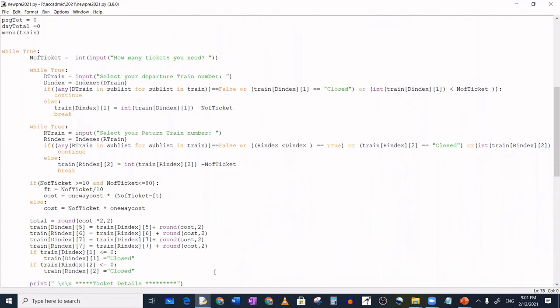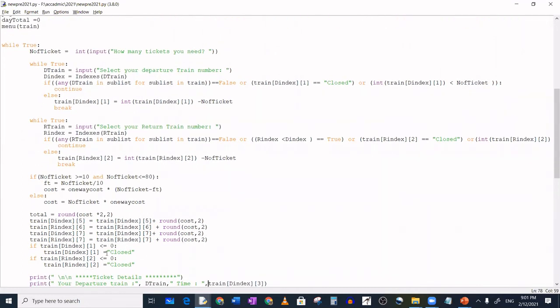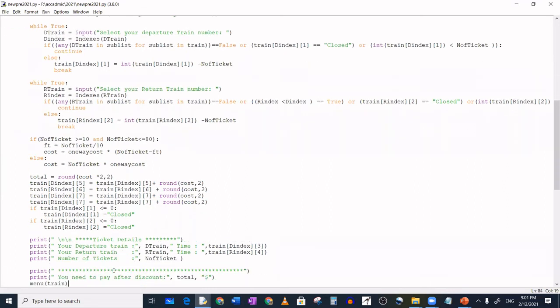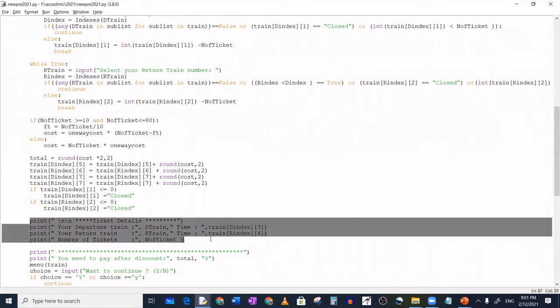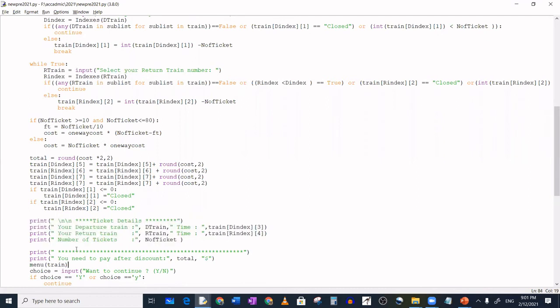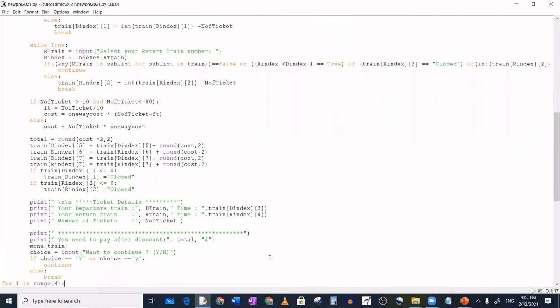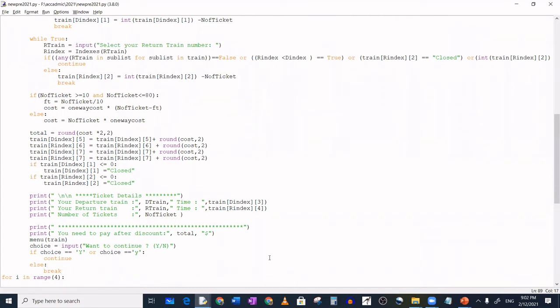After updating, it checks whether the total seats available is 0. If it reached 0, we have to update it with "closed". That word is entered and updated in the list itself. And this is the ticket display, how the ticket is displayed and how it looks. I made these decorations to make it clear to understand. Up to this, task 2 is over.